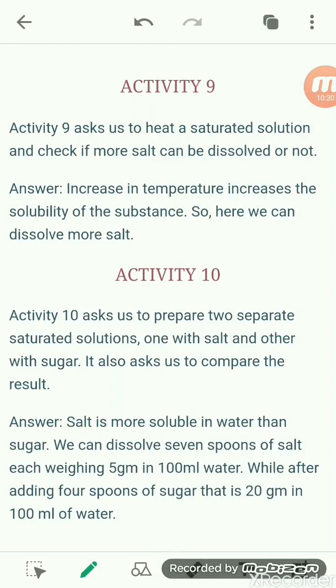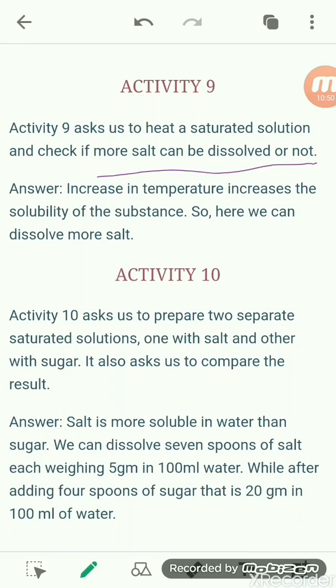Now see the next activity: heat a saturated solution and check if more salt can be dissolved or not. Right now we discussed that if you have a saturated solution of salt and you want to add more salt to it, what can you do?